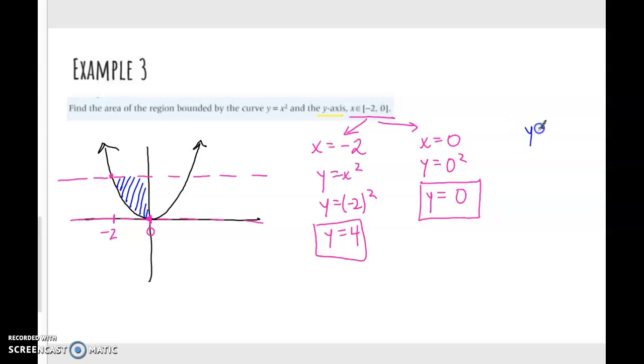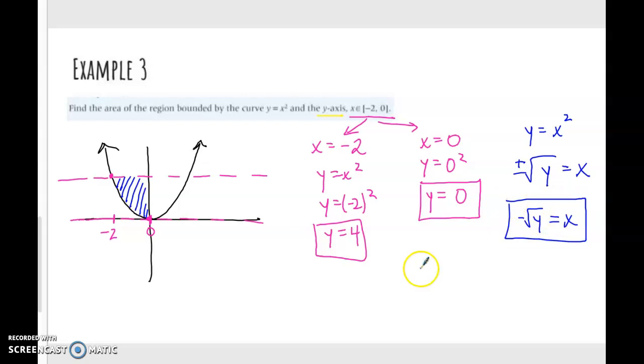If y equals x squared, we simply need to make x the subject. We're going to take the square root of both sides to isolate x. So x equals positive and negative square root of y. Since we're dealing with the left side of the curve, we're just going to look at the negative square root of y, and this is the function that goes into our calculator. So first, let's write the integral in terms of y.